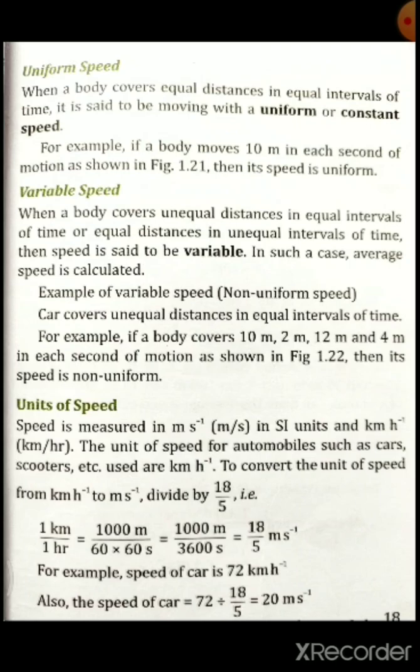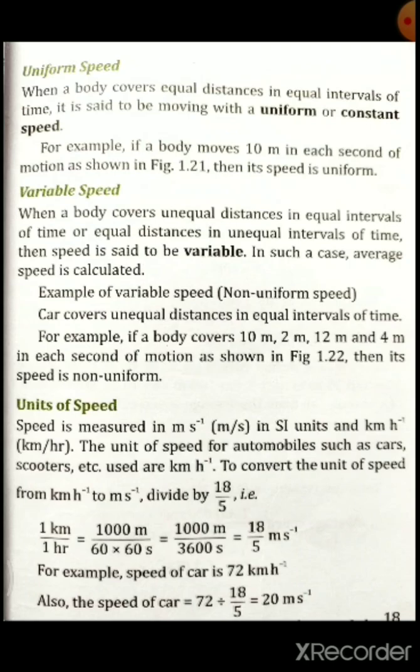For example, the speed of a car is 72 kilometer per hour. We need to convert that 72 kilometer per hour to meter per second. So what do we have to do? We multiply 72 into 5 by 18.